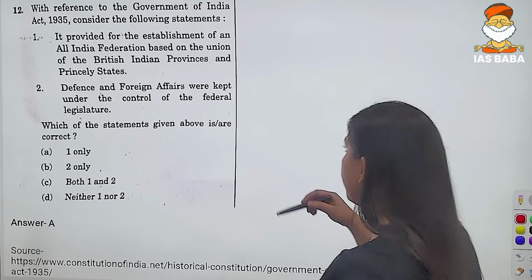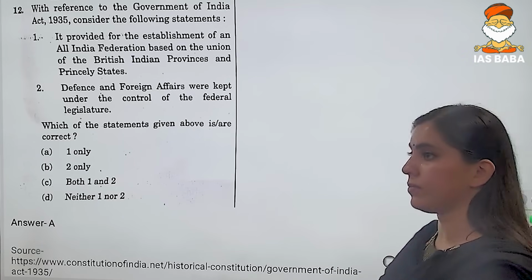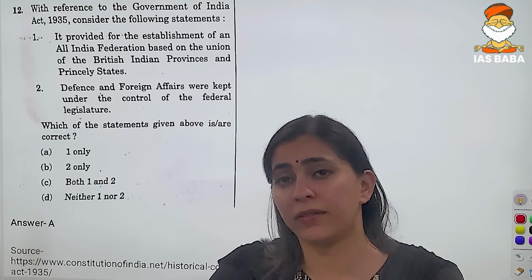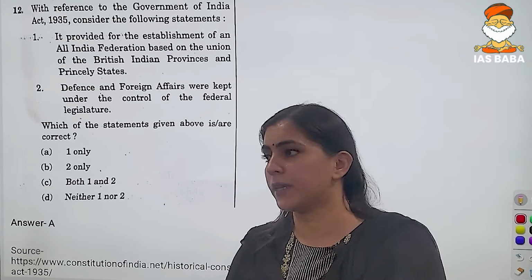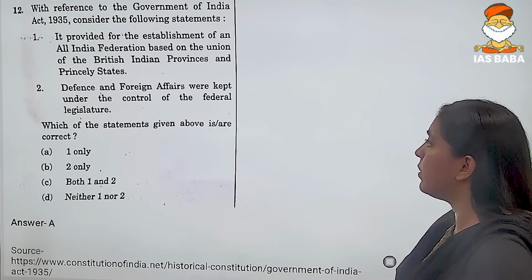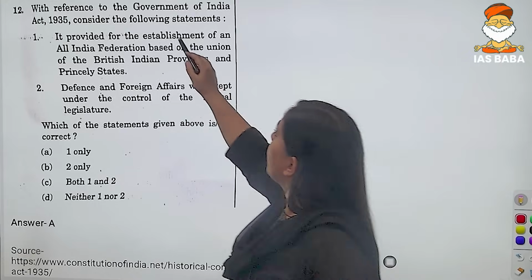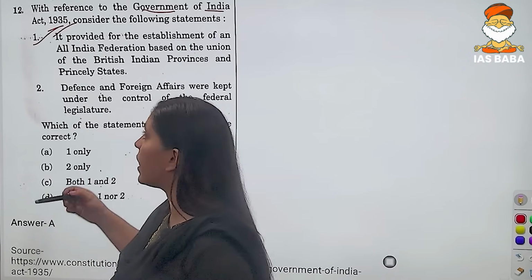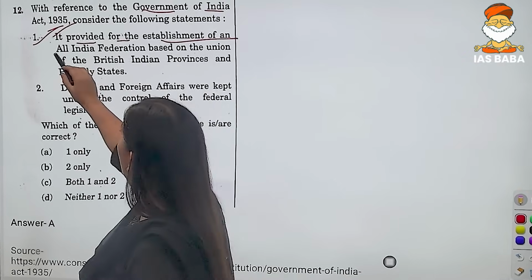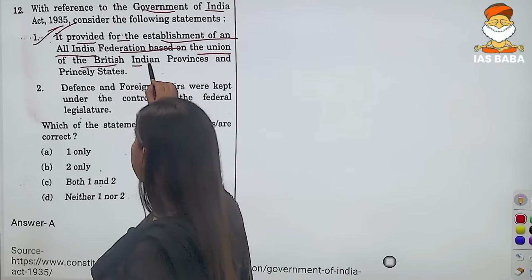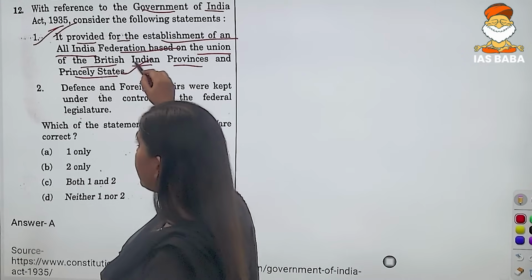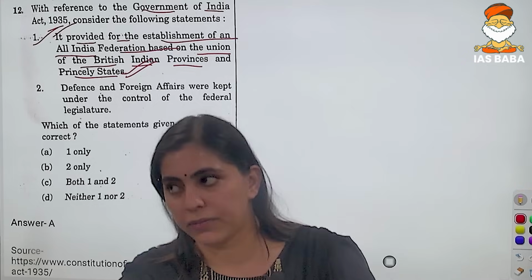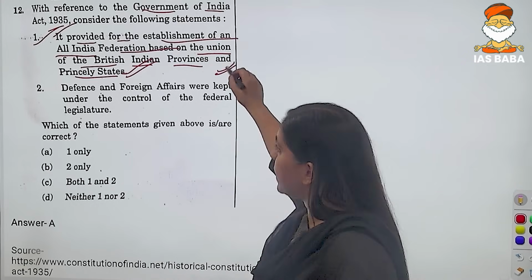Now, question number 12. See, the UPSC has always been interested in asking questions from the Government of India Act 1935. The Regulating Act has always been asked by the UPSC. And in this particular year, again we saw a question from the Government of India Act of 1935. Now, the first statement states that it provided for the establishment of an All India Federation based on the Union of British Indian provinces and princely states. This particular statement is correct. If you would have read the Government of India Act 1935, then you would mark this particular statement as right.